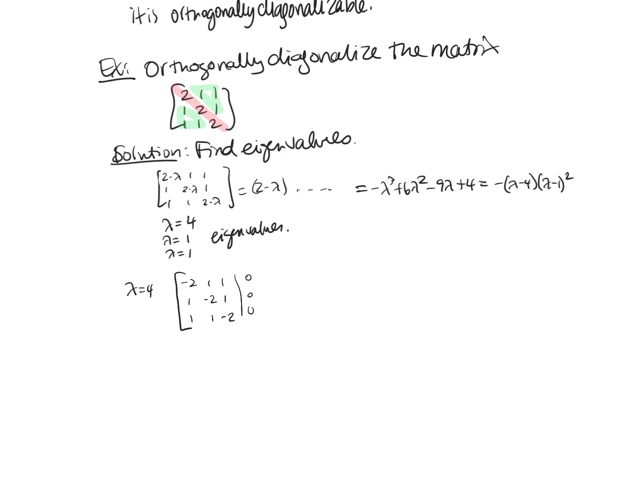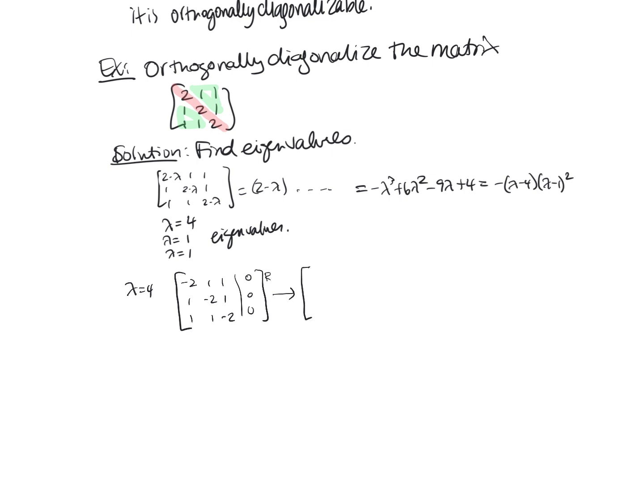Okay, what am I missing here? Doesn't seem like that's going to give us what we want. Okay, let's see what happens if I row reduce this.